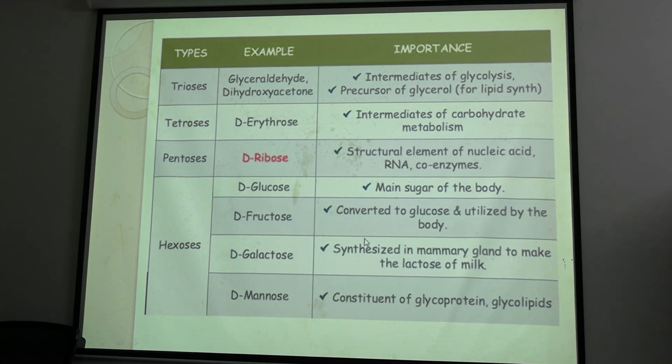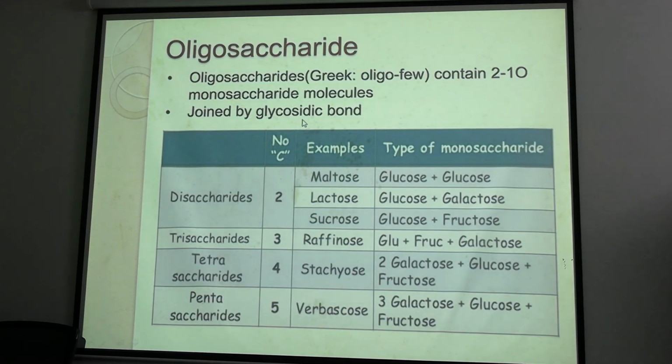Okay. What is galactose? From which dietary source we get galactose? Source of galactose? Who told? Someone said, milk. So milk sugar is lactose. Lactose is composed of galactose and glucose. So in our gut, lactose is divided into galactose and glucose by the lactase enzyme. We will see. Okay, now coming to oligosaccharides.